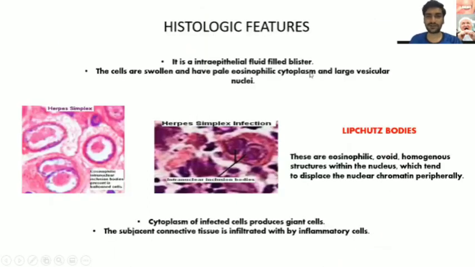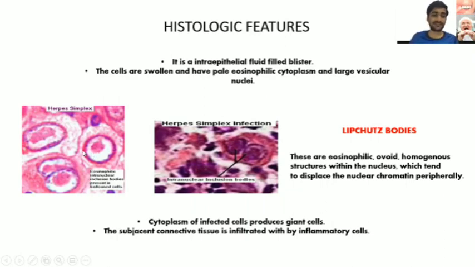Now, what are the histological features of primary herpetic stomatitis? It is an intraepithelial fluid filled blister. Whenever you take a sample of the lesion, you will see that the inflammatory reaction is going to be inside the epithelium. These cells are going to get swollen and have a pale eosinophilic cytoplasm. On the left side of your slide, you can see that the cells are swollen, having pale eosinophilic cytoplasm and large vesicular nuclei.